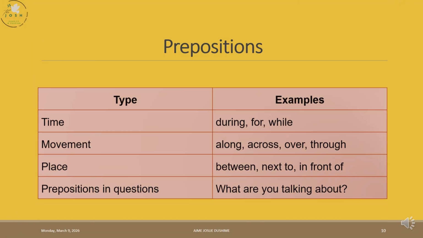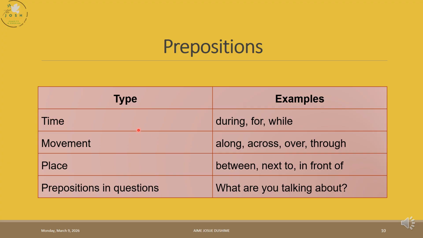And we also learned prepositions. We learned prepositions of time. During means in the middle of something. For is followed by time. While is for actions happening at the same time. We also learned prepositions of movement, where we learned along, following the same line of something; across, from one side to the other side; over, which is above the thing without touching; and through, from one end to the other, passing in something. And we also learned the prepositions of place: between, next to, in front of.